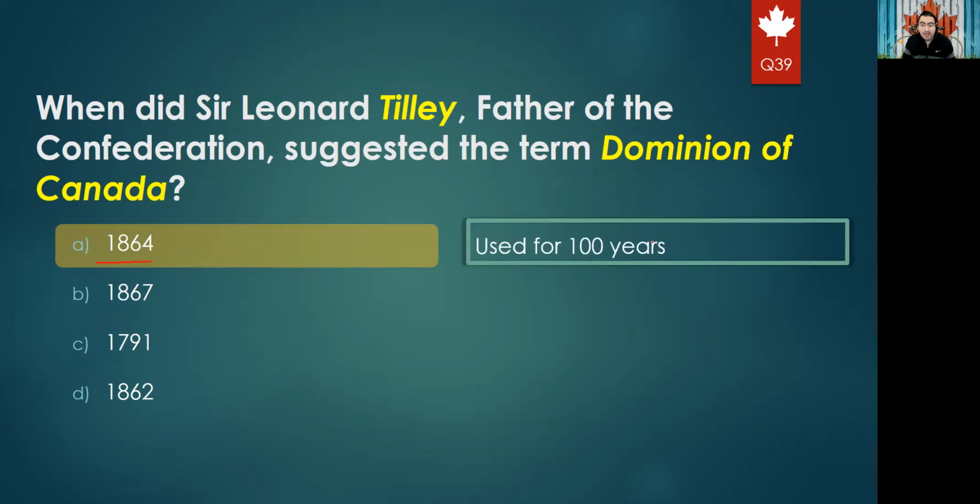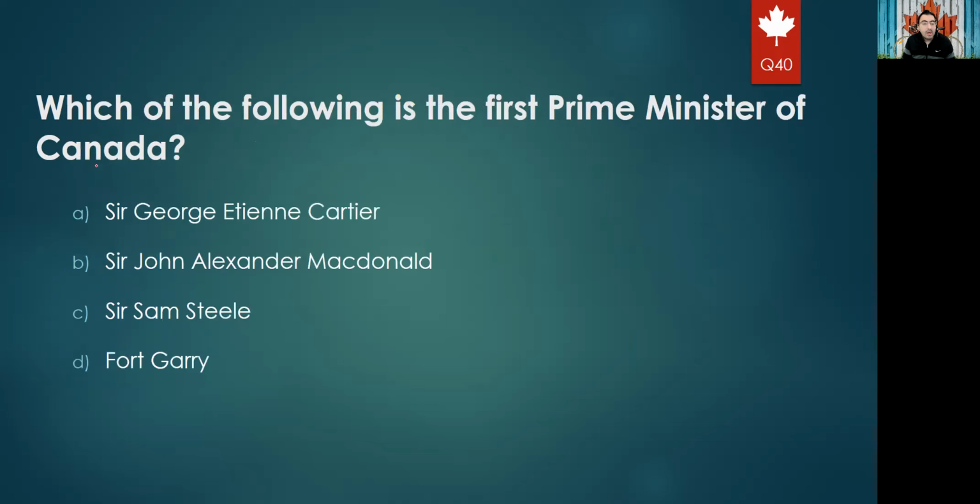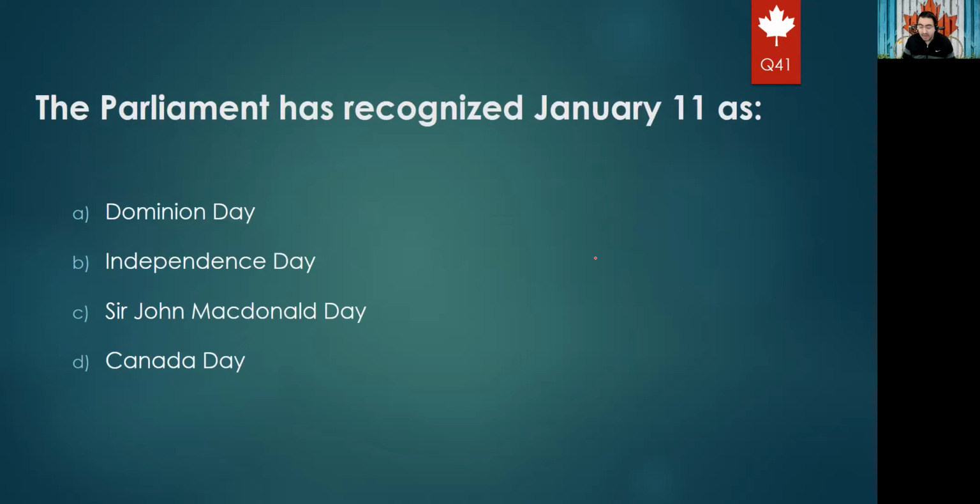Next question will be, this name has been used for 100 years. Which of the following is the first prime minister of Canada? Cartier, Macdonald, Steele, or Gary? Yes, we all know that the first prime minister is Macdonald, so that answer would be B. And also we know that his portrait is on which bill? Yes, the $10 bill, okay?